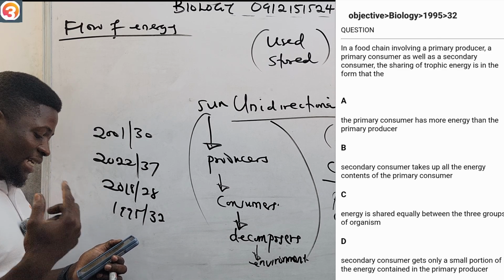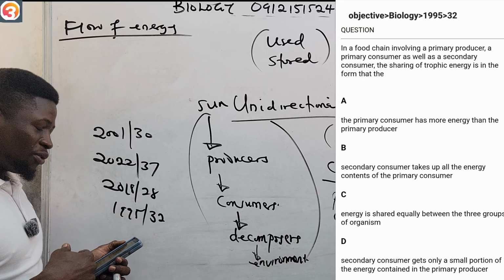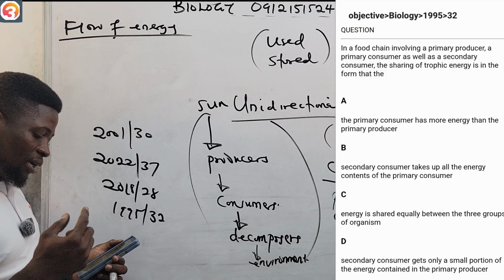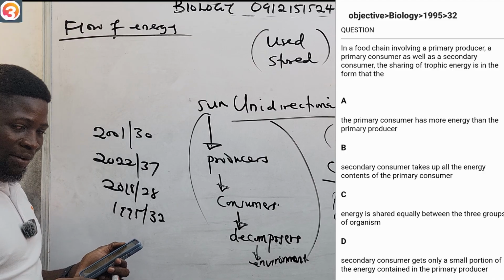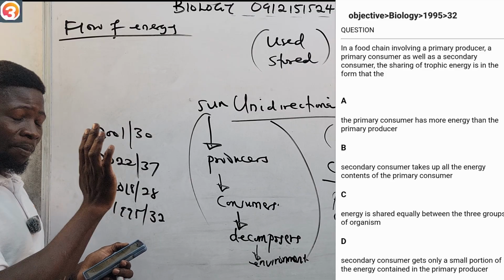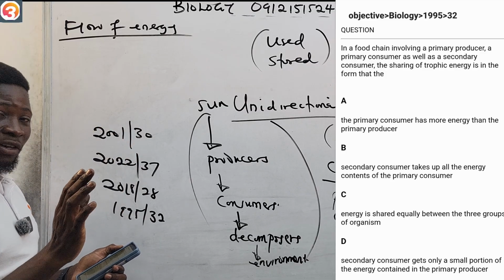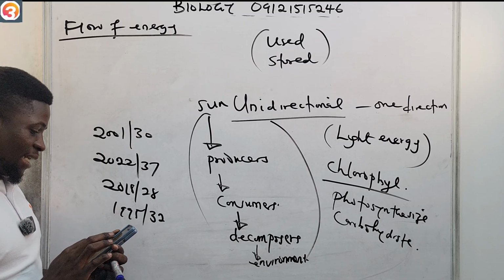C says energy is shared equally between the three groups of organisms. D says secondary consumer gets only a small portion of the energy contained in the primary producer. If you understand a pyramid of energy very well, this question will be the easiest for you. So tell me the answer in the comment section.